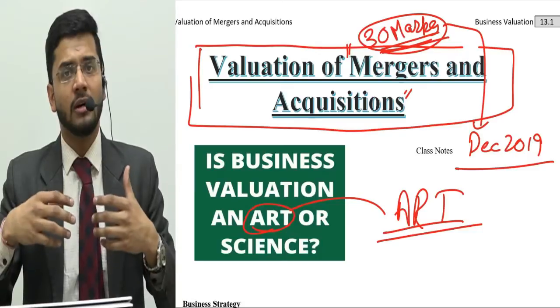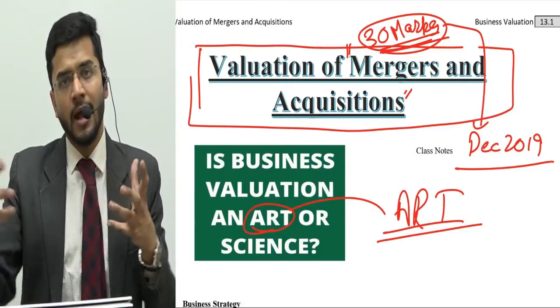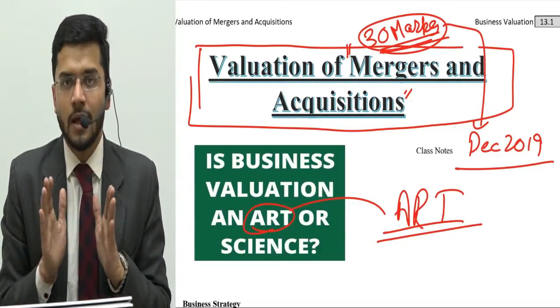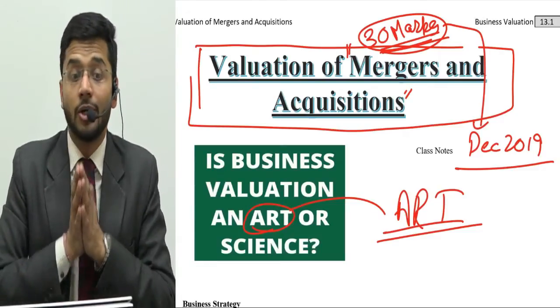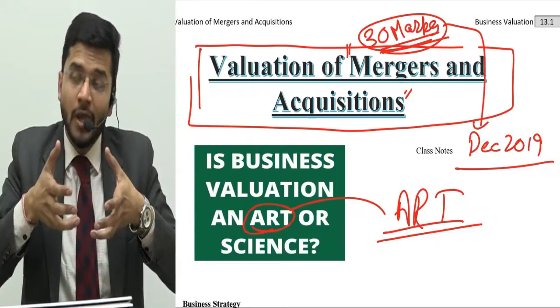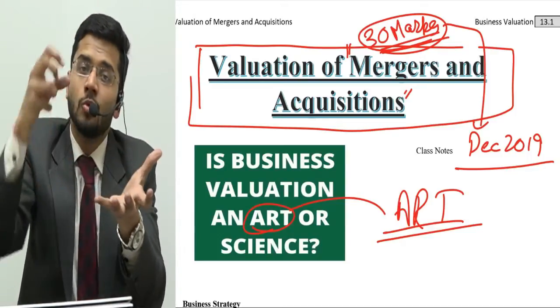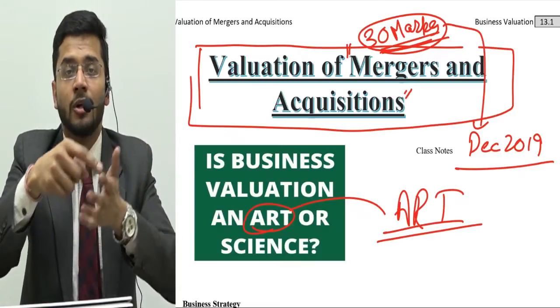Acquisition is also an extended arm of merger, whereby an existing firm acquires another firm, and yes, that is also a form of merger. So we do not distinguish between these two terms. However, we are going to study valuation. How would you value a particular entity which you are going to undertake, or which one entity is going to absorb in itself? We are going to have a detailed discussion on how to value this particular company.